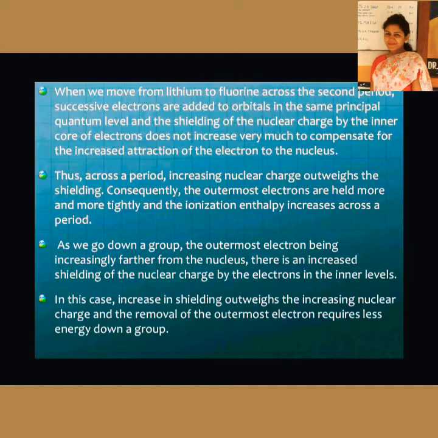As a result, the shielding effect is very prominent here, and so the ionization enthalpy is decreasing. But when you're moving across a period, the shielding effect is not so much seen here. Its effect is diminished due to the increase in effective nuclear charge as the electrons are added in the same shell.